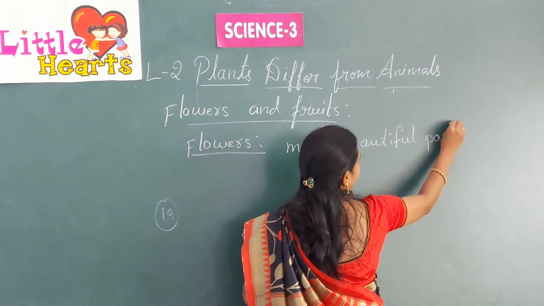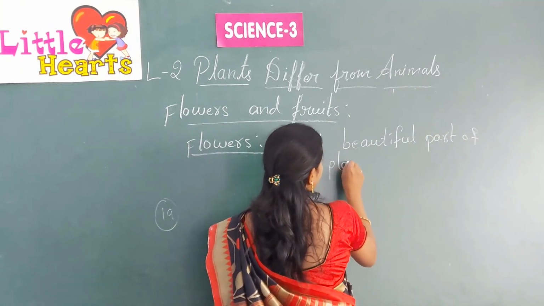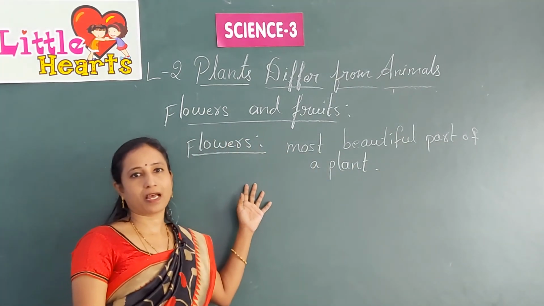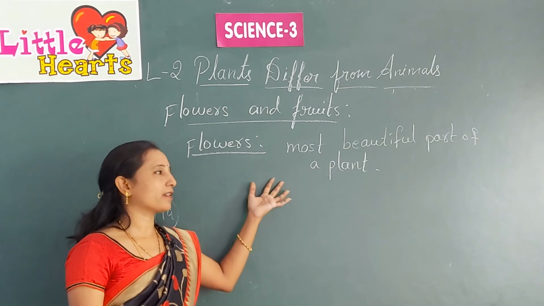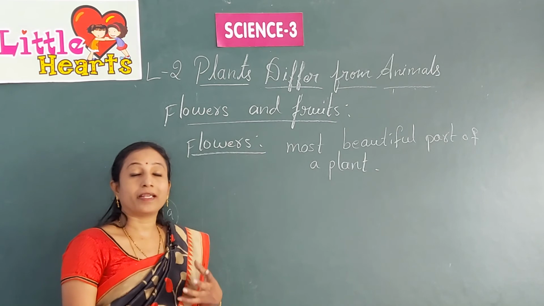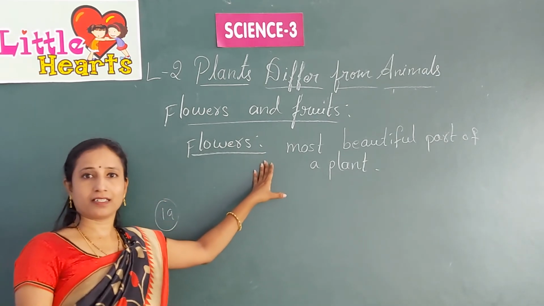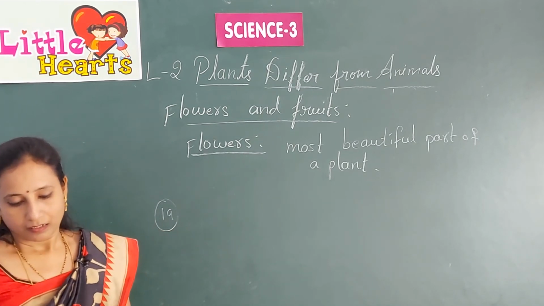Mostly you all like flowers, rose flowers and jasmines or some decorative flowers. When you look at the flowers, you will be attracted to them because they have different colors and different fragrances.